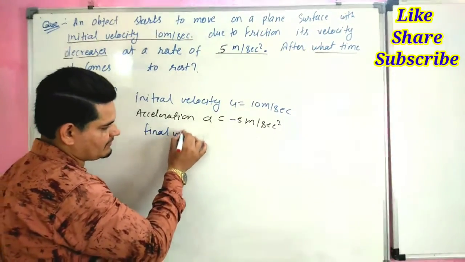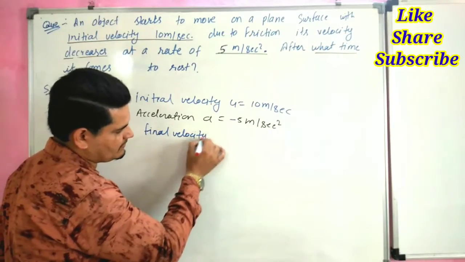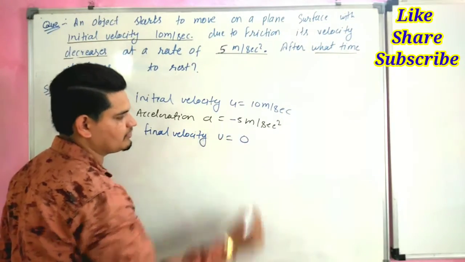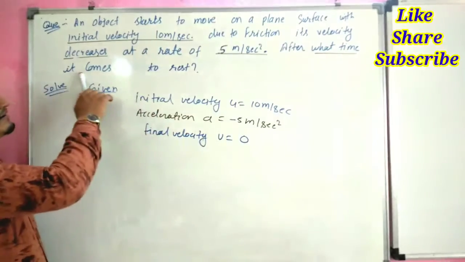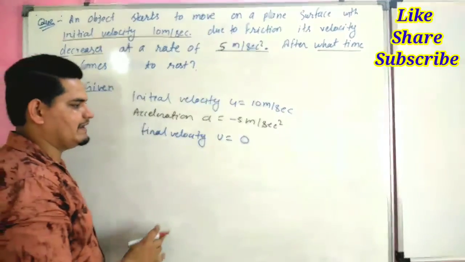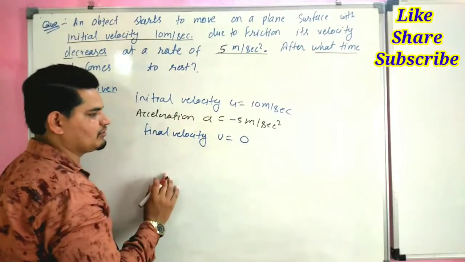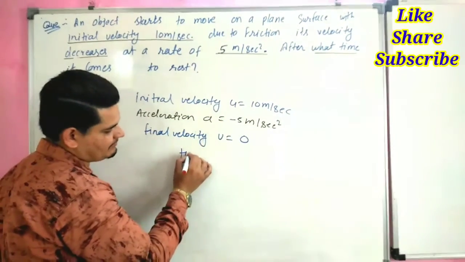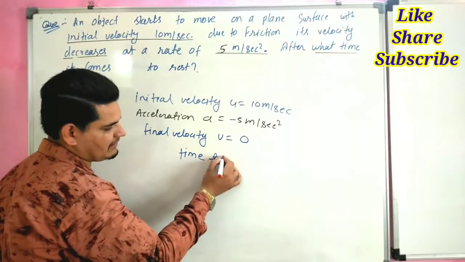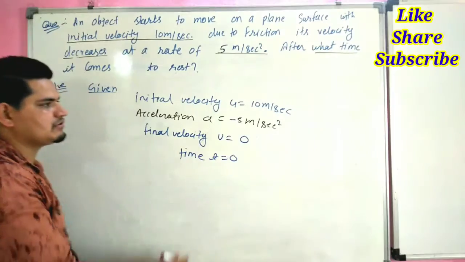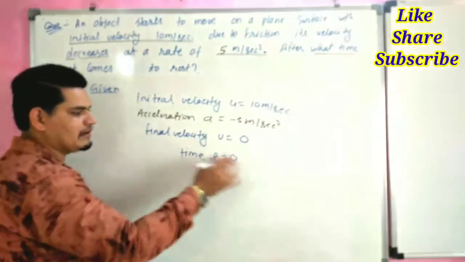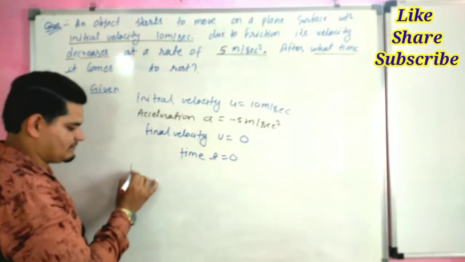Final velocity v equals 0, because in rest condition velocity is 0. We have to calculate time. Now with the help of these values we can use the first equation of motion.